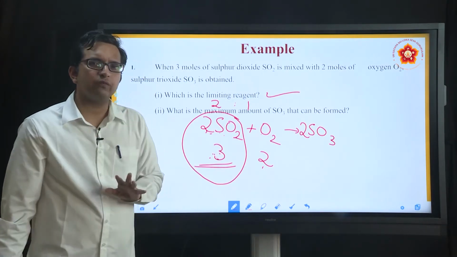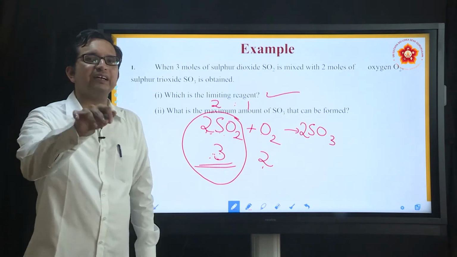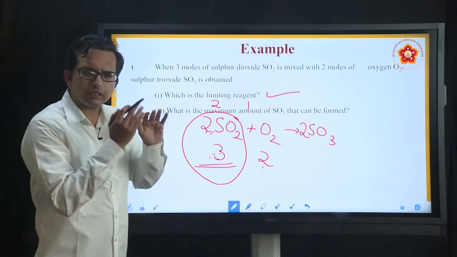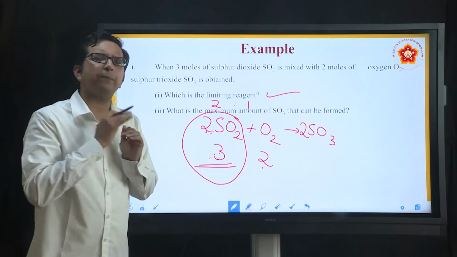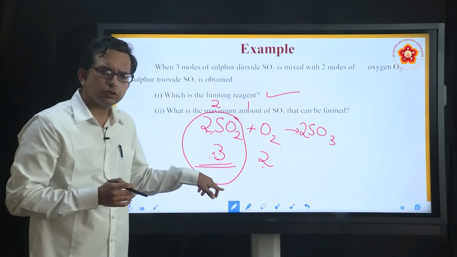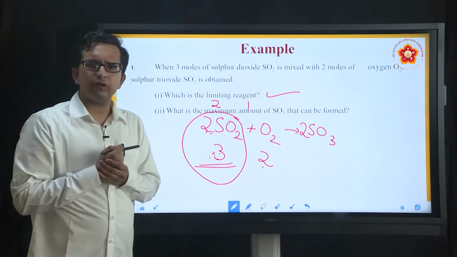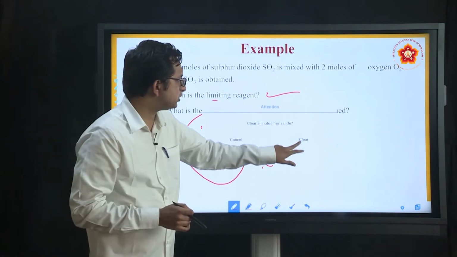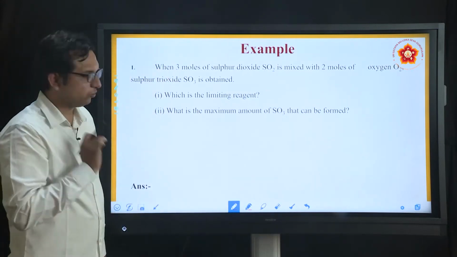What about the other 0.5? That is what we call excess reagent. So this is the limiting reagent because it is limiting the reaction, it is stopping the reaction. If this was also 4 moles, it would have proceeded further. So this is how we identify the limiting reagent of this particular compound.